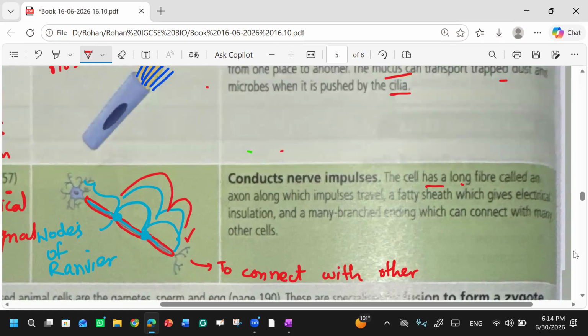One more thing they mentioned is that there is a fatty sheath. This red color outside, there is a fatty sheath. Why is there a fatty sheath? Maybe to protect our body from the electrical impulse. Due to this impulse, we could have an electric shock in our body. To avoid this, Allah Subhanahu wa Taala has created a fatty sheath on this.